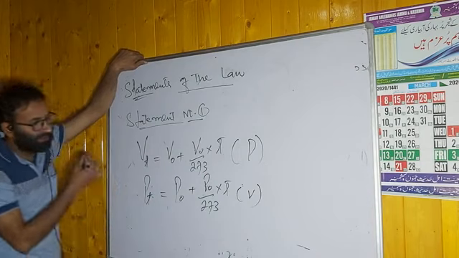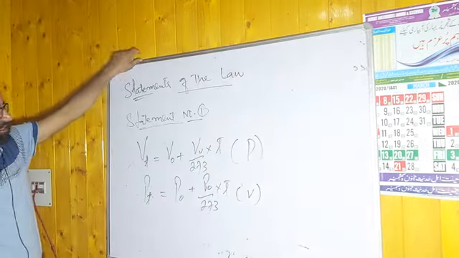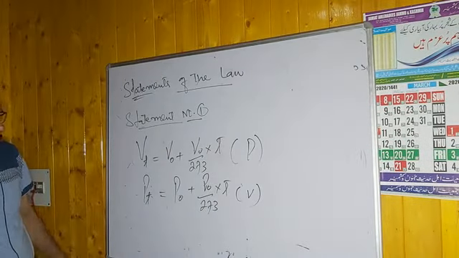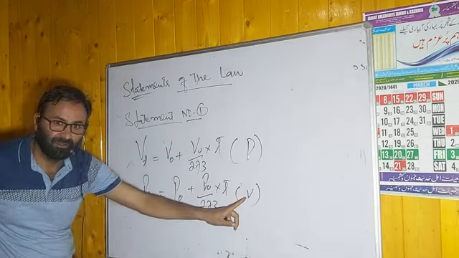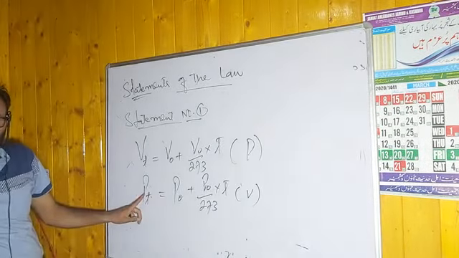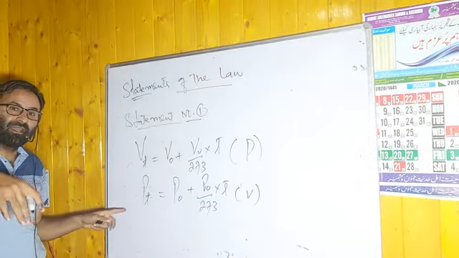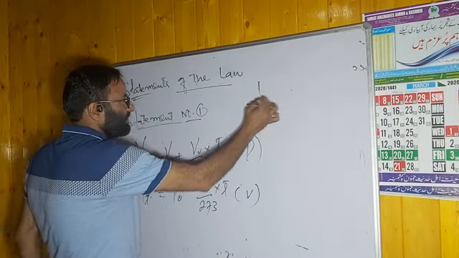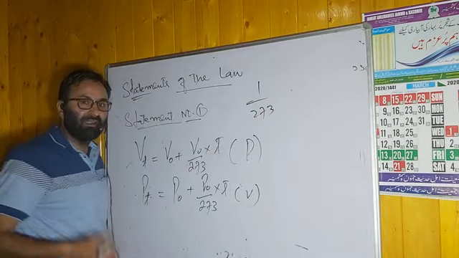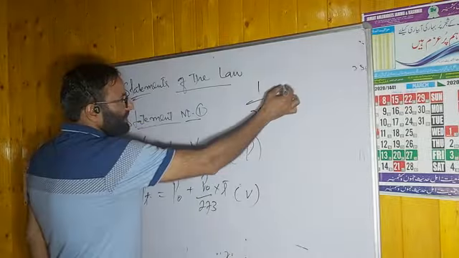Then how can you state Amontons' law? Keeping the volume constant, the pressure of a given mass of a gas increases or decreases by 1/273 of its pressure at 0 degree Celsius.